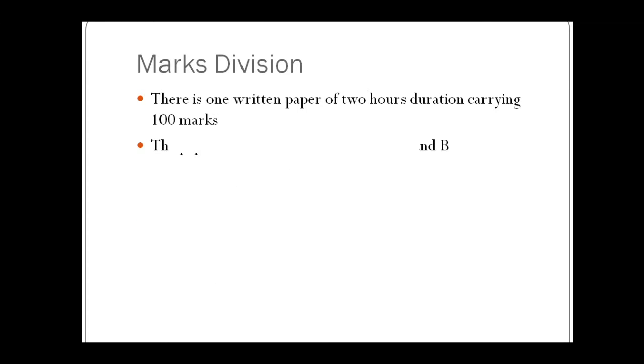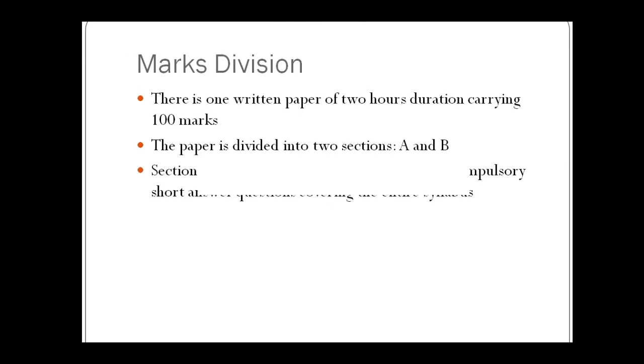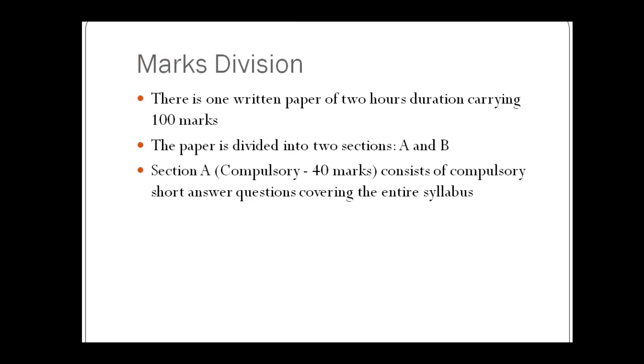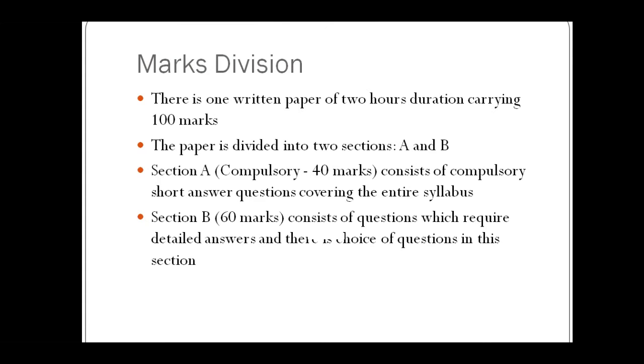Now I will delve into the marks division of this subject. There will be one theoretical written paper of 2 hours duration carrying 100 marks. It will be divided into two sections, section A and B. A will carry 40 marks, which is compulsory.